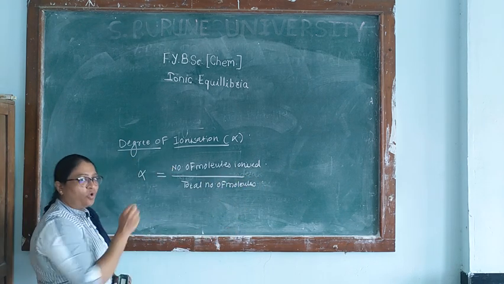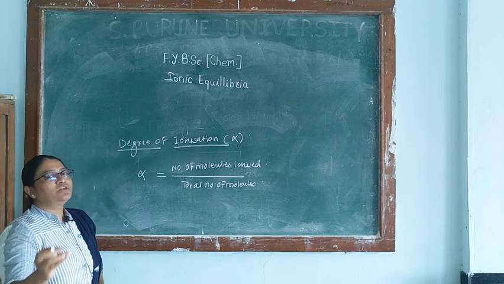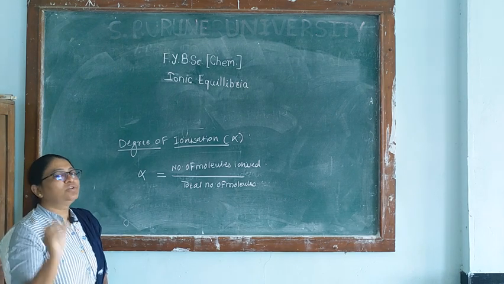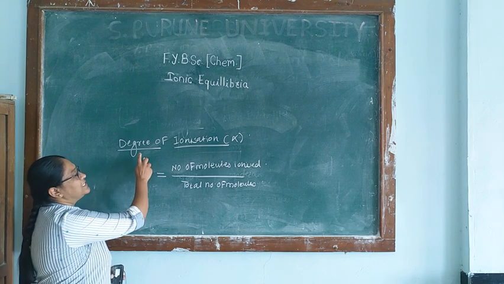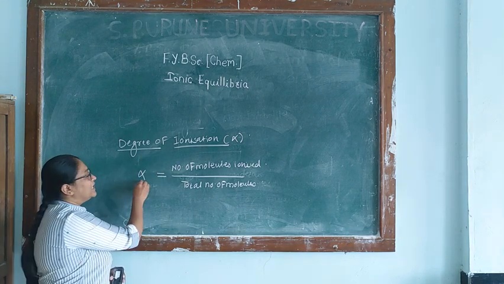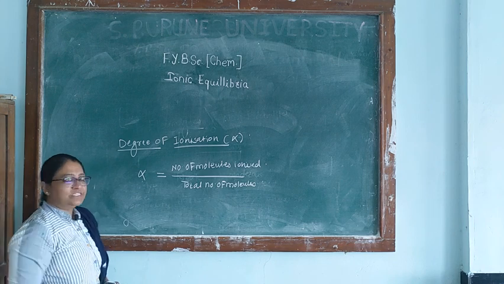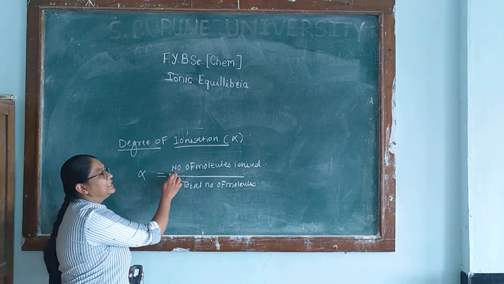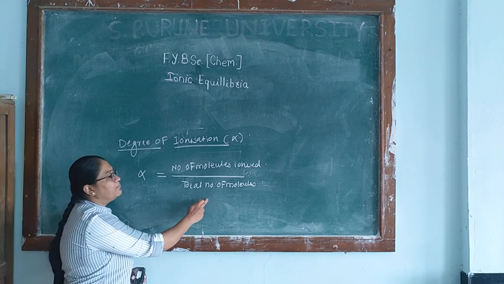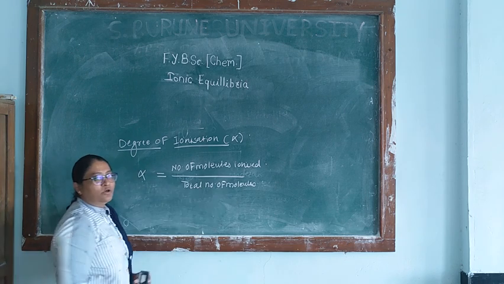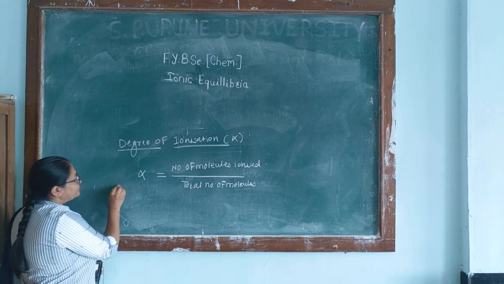So the fraction of the total number of molecules which undergo dissociation or ionization is called the degree of ionization. Therefore, the formula for alpha is the number of molecules ionized divided by the total number of molecules.